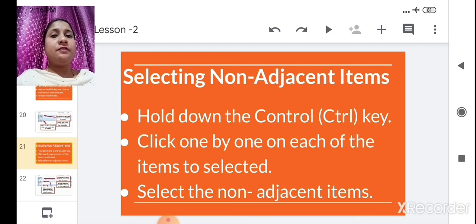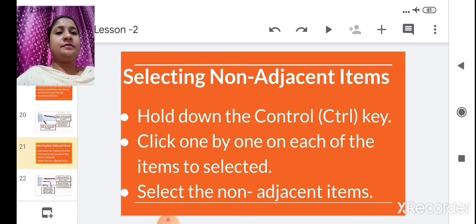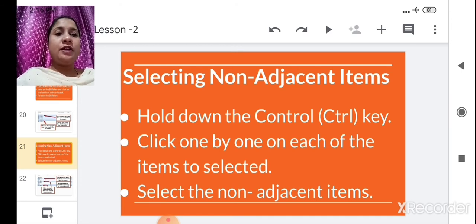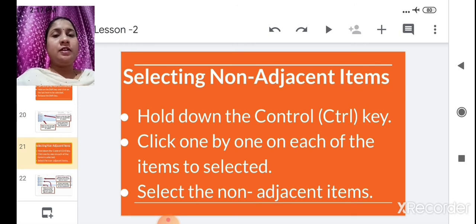Now we will see in detail. Selecting non-adjacent items: hold down the Control key which is on the keyboard. Click one by one on each of the items to select. By using this Control key you have to select one by one. In adjacent, what do we do?